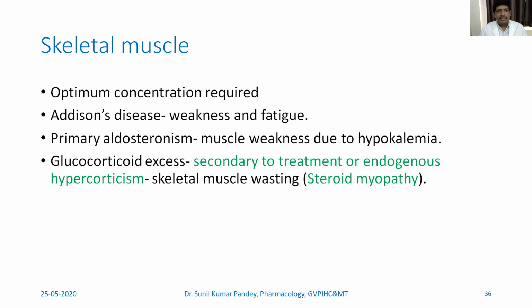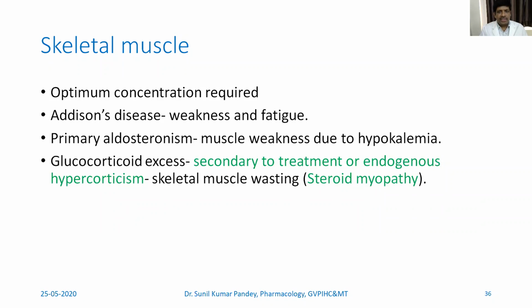Now, there is an optimal concentration required for the proper functioning of the skeletal muscle. So any alteration in the concentration of the glucocorticoid or mineralocorticoid may lead to improper functioning of the skeletal muscles.